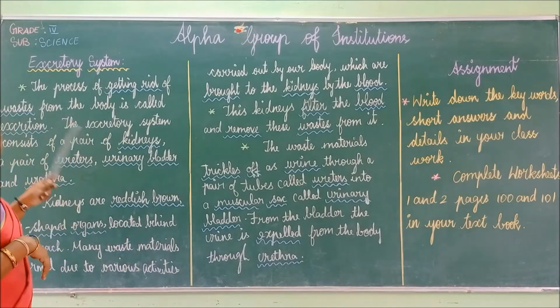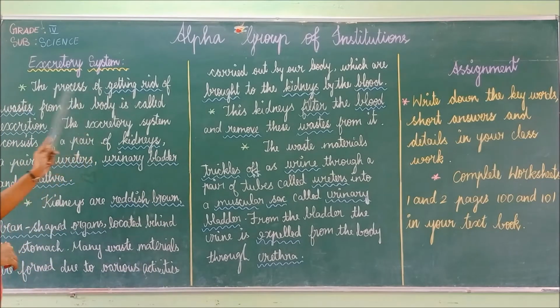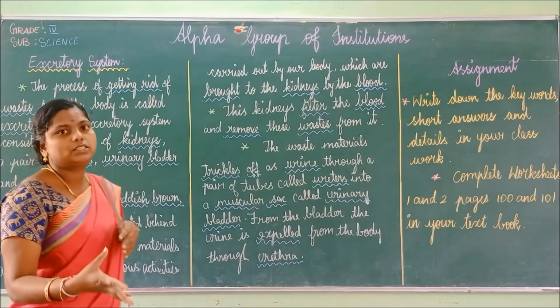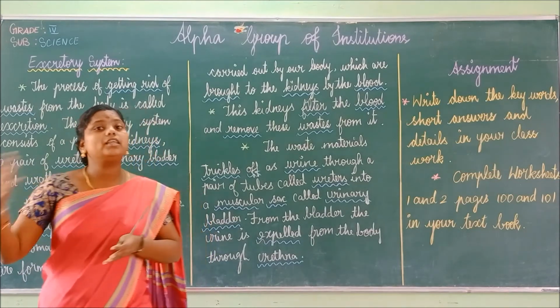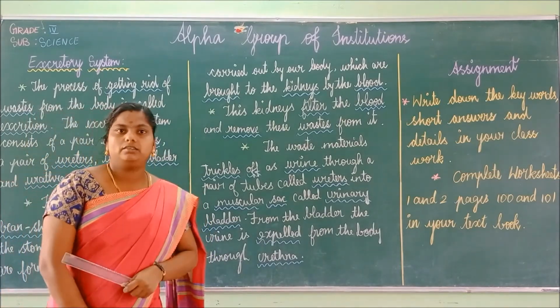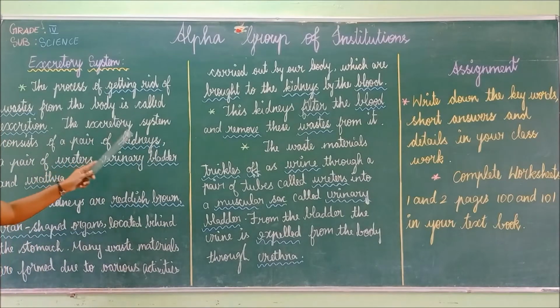Children, the next one we are going to see is the excretory system. The process of getting rid of waste from the body is called excretion. So what are all the things which are waste in our body? We get rid of the waste. We send them out, which is called excretion. Is it clear? The excretory system consists of a pair of kidneys, a pair of ureters, urinary bladder and urethra. Is it clear, children? Shall we see what the process is now?